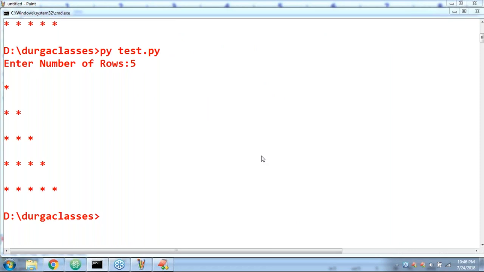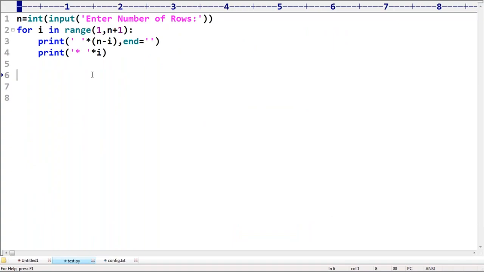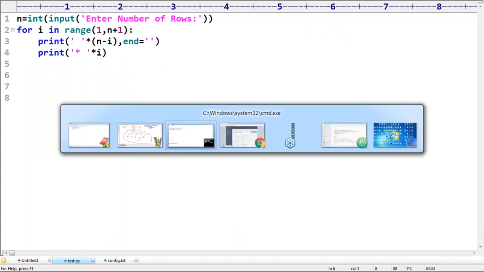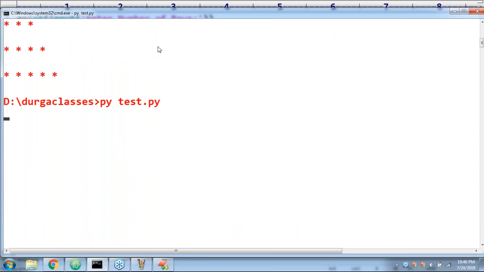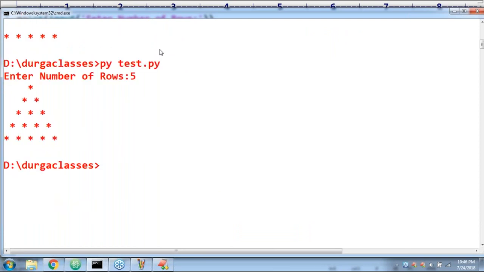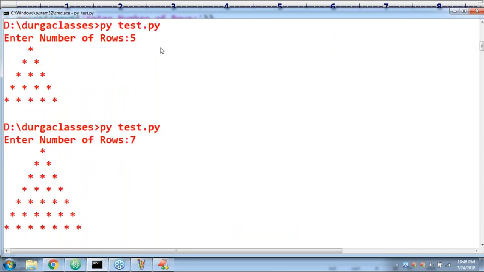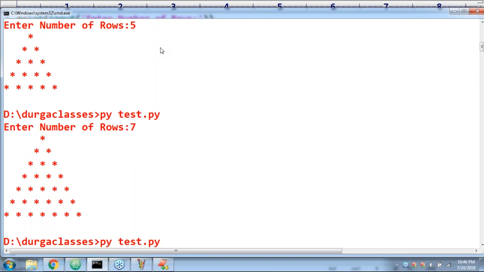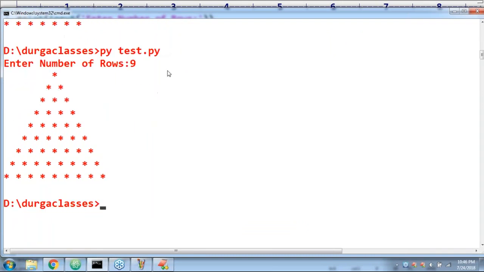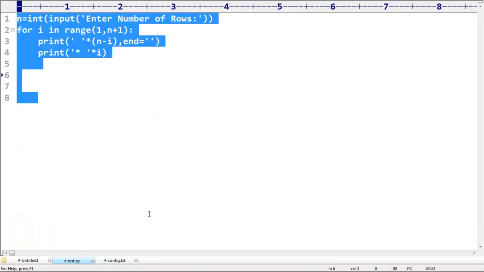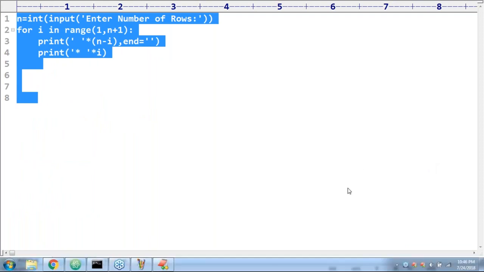If you want, please confirm. Yes, sir, this is the code I took. Okay. Now let me consider 5. Perfect. Let me consider 7. Yes, it's going to come. Let me consider 9. It's going to come. No problem. So think a bit very carefully. Not that easy. You should have logical thinking capability. Then you can understand this very easily.